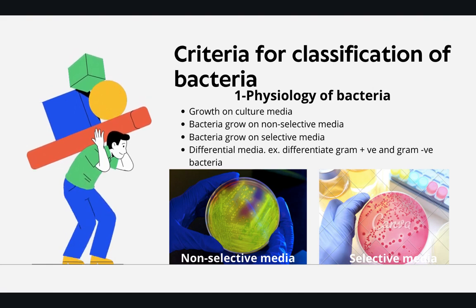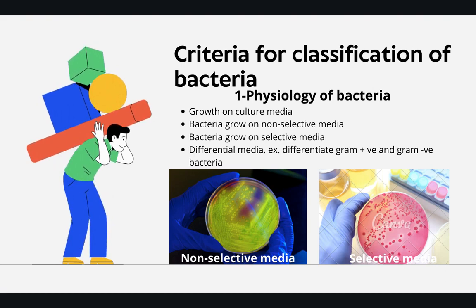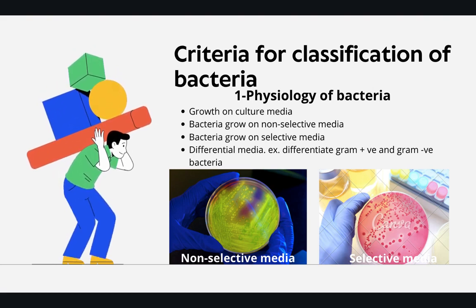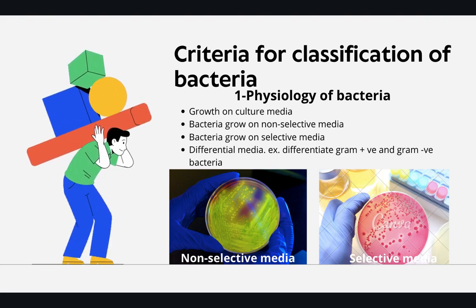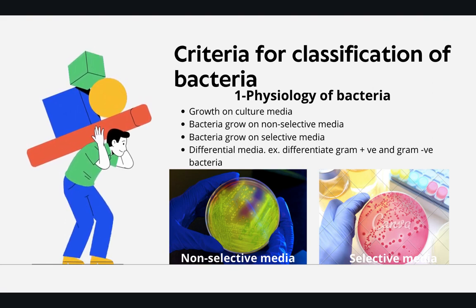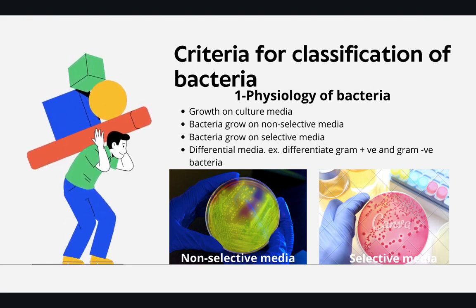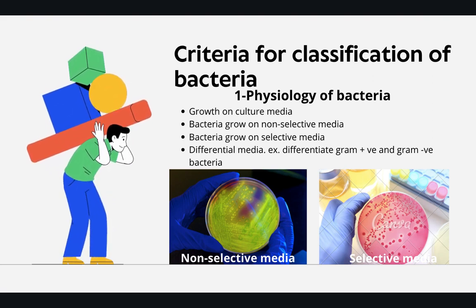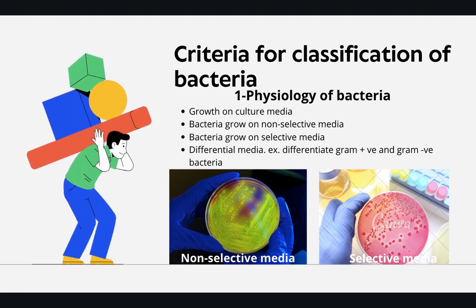For example, we have non-selective media that is general for most types of bacteria, and we have selective media that allows the growth of only a specific type of bacteria, for example, gram-positive bacteria or gram-negative bacteria. And we have differential media that differentiates between two classes of bacteria, for example, between gram-positive and gram-negative bacteria.